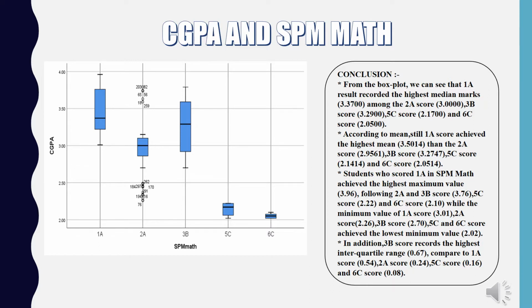From the box plot, we can see that 1A result recorded the highest median marks. According to mean, still 1A score achieved the highest mean. Students who score 1A in SPM Math achieved the highest maximum value. In addition, 3B score records the highest interquartile range.